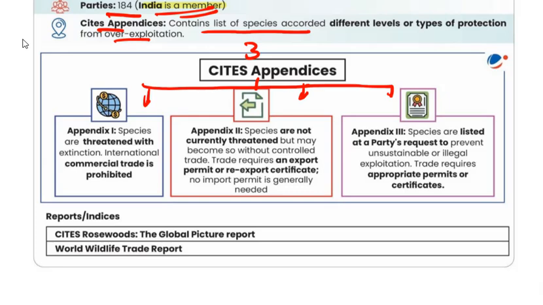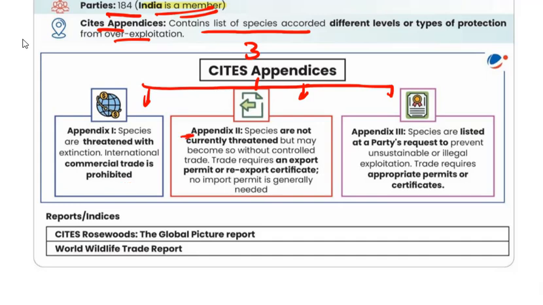Let's see what is written in Appendix 1. It is about species threatened with extinction. International commercial trade is prohibited. It means it bans commercial trade for the species at high risk of extinction, like tiger, rhinoceros.